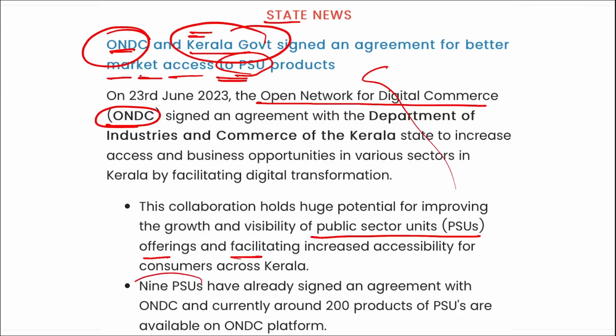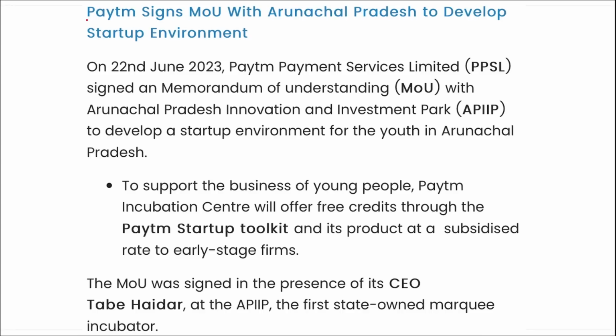Right? 9 PSUs have already signed an agreement with ONDC, and currently around 200 products of the PSUs are available on the ONDC platform. Next, Paytm has signed an MOU with Arunachal Pradesh to develop startup ecosystem, right?